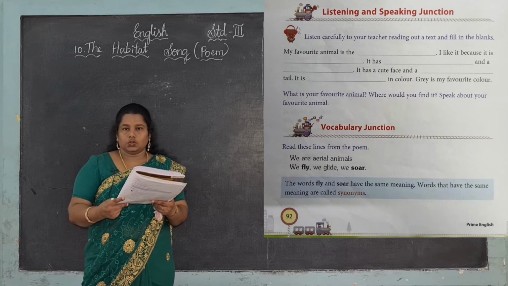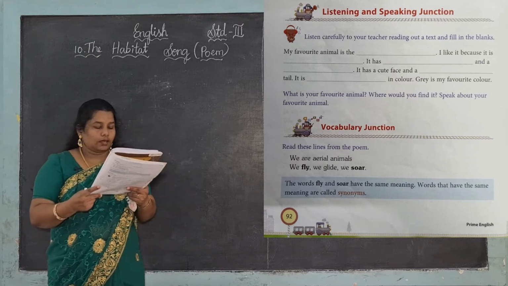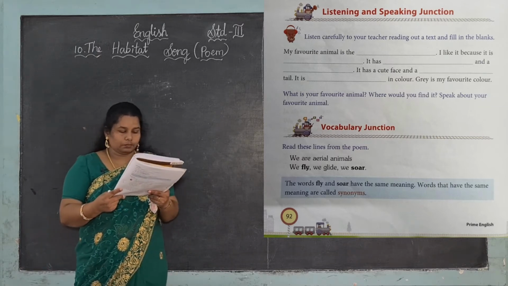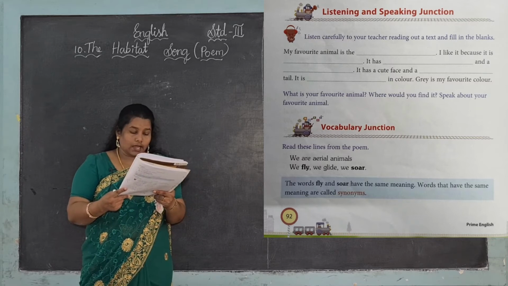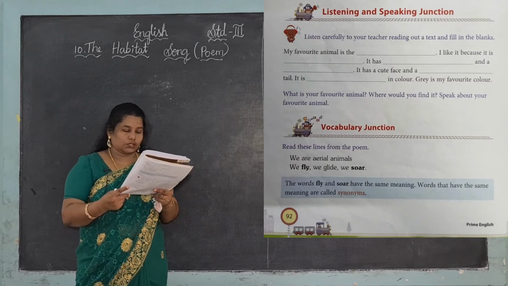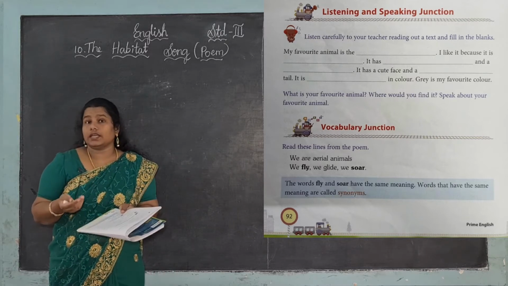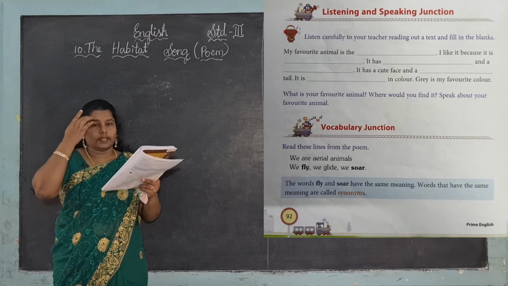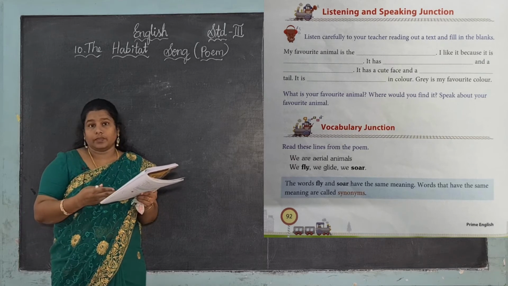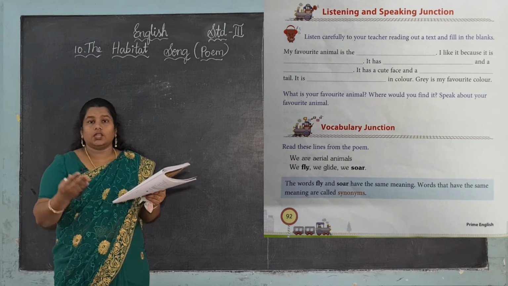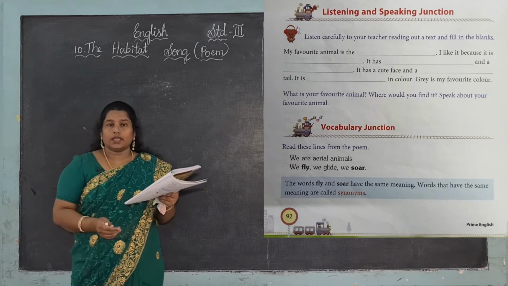Page number 92, the same page. Read these lines from the poem. We are aerial animals. We fly, we glide, we soar. What are aerial animals? Animals that can fly. So, it is a bat. Bat, vulture, eagle, crow, parrot. These are the aerial animals.